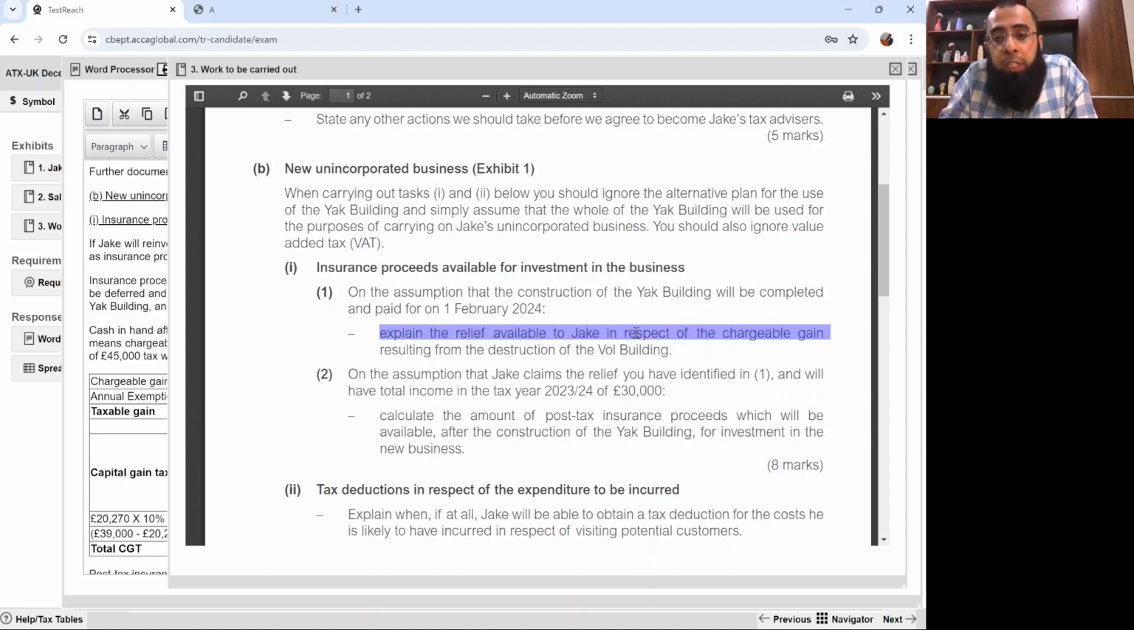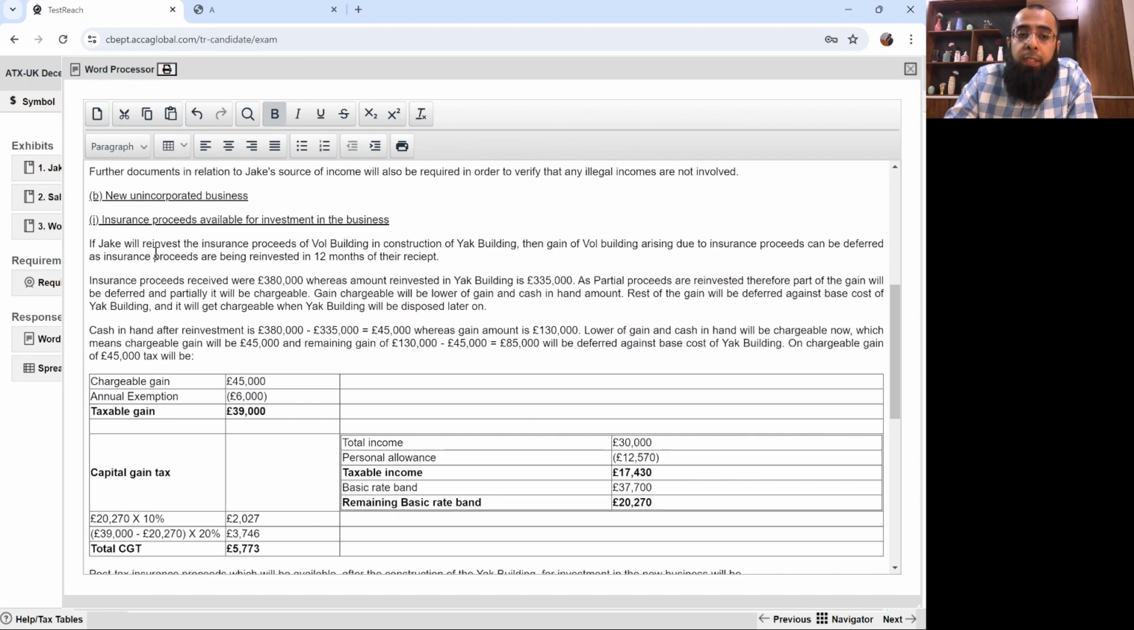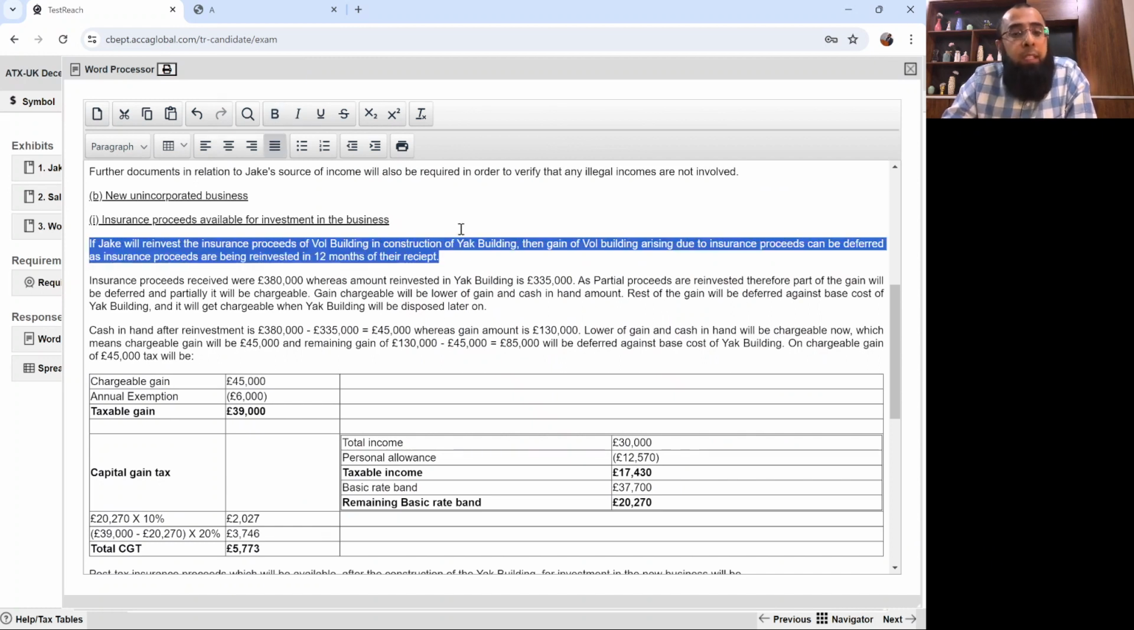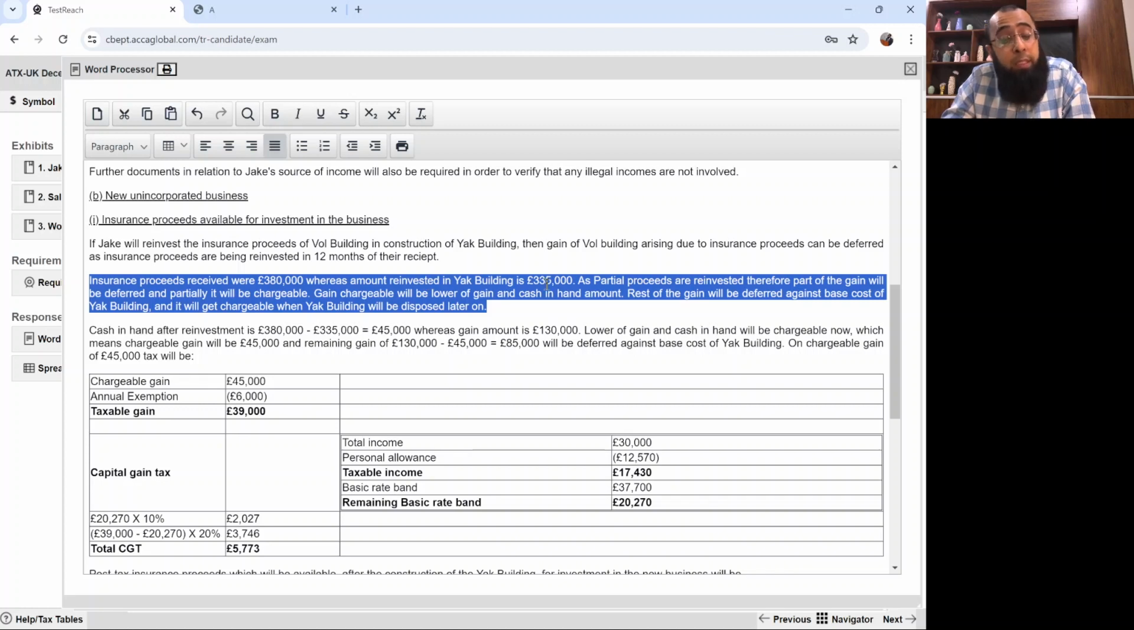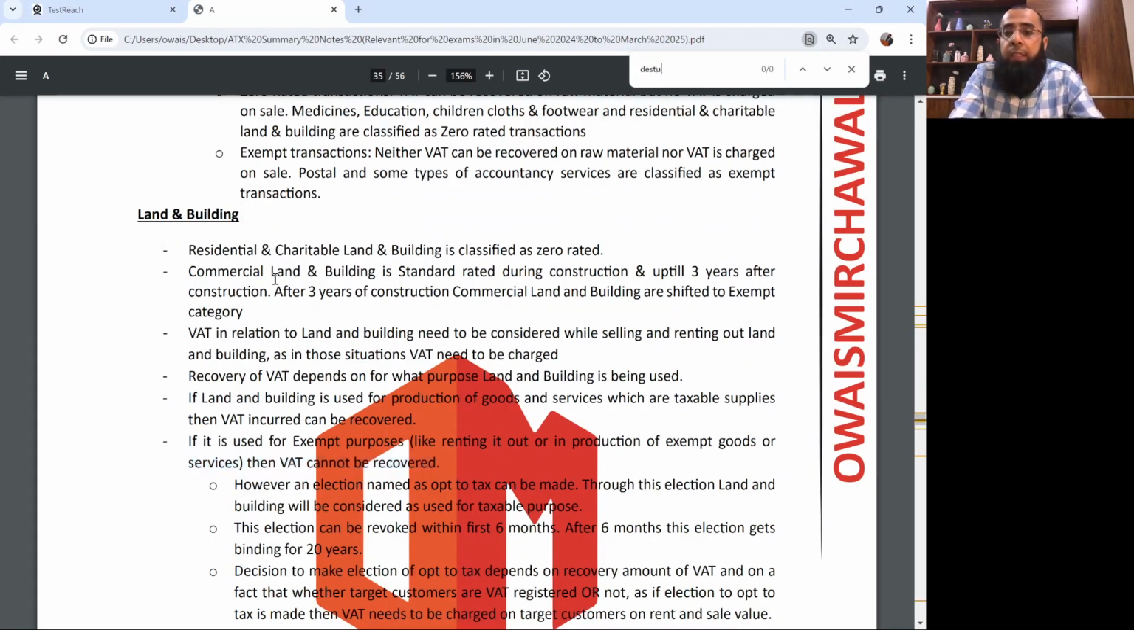Now, let me repeat it again. Explain the relief available to Jake in respect of the chargeable gain resulting from destruction of the wall building. If Jake reinvests the insurance proceeds of the wall building in construction of the YAC building, then the gain arising due to insurance proceeds can be deferred as the proceeds are being reinvested. That's the relief, that the gain can be deferred. Insurance proceeds received were 380,000, whereas the amount reinvested is 335,000. As partial proceeds are reinvested, part of the gain will be deferred and partially it will be chargeable. Gain chargeable will be the lower of gain and cash in hand. You already know the rules of destruction of asset. Just go here, write destruction.